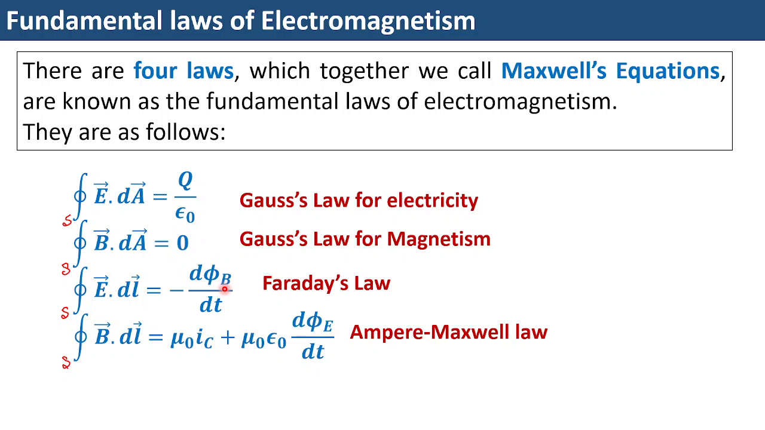Now come to Faraday's law. In Faraday's law, what we get is that EMF induced is equal to minus d phi B upon dt. Suppose you have got a closed loop, one single loop, and if there is a change of magnetic flux through that loop or linked with that loop, in that case there will be an EMF induced, and that EMF is given by minus d phi B upon dt, the rate of change of the magnetic flux.